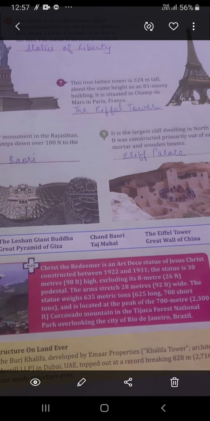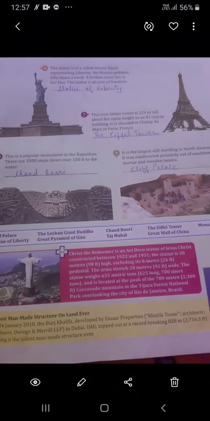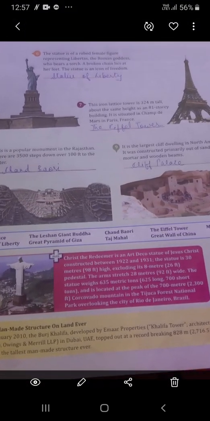Then the next, the statue is a rock, a female figure representing Libertas, the Roman goddess, who bears a torch. A broken chain lies at her feet. The statue is an icon of freedom, that is the Statue of Liberty.